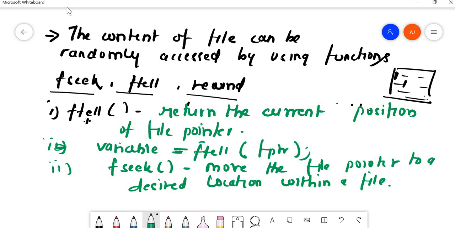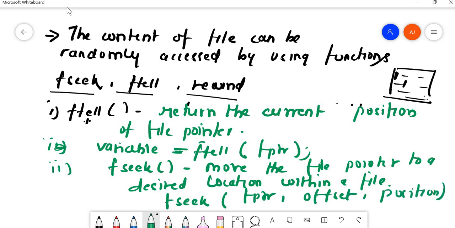Its syntax will be fseek(fptr, offset, position). Fine. So what is offset here? Offset is a number or variable that specifies the number of positions to be moved from the location.